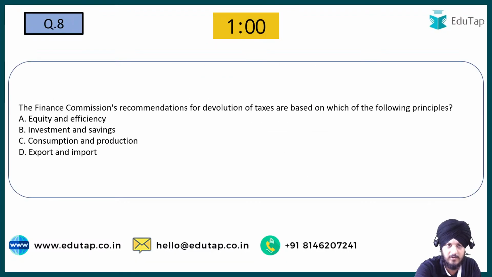Now moving on to question number 8, which is regarding the finance commission. The finance commission recommendations for devolution of taxes are based on which of the following principles? Option A, equity and efficiency. Option B, investment and savings. Option C, consumption and production. And option D, export and import. So mark your answer for question number 8. Yes, I'm seeing your answers. Question number 8. The principles behind devolution of taxes with respect to the finance commission.